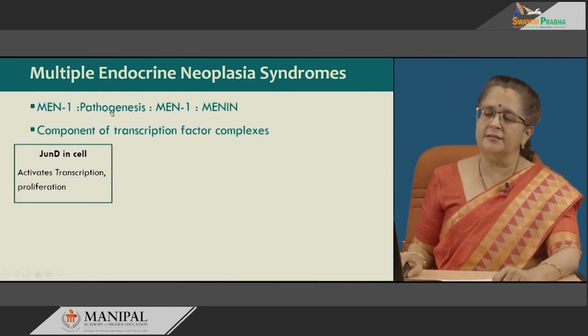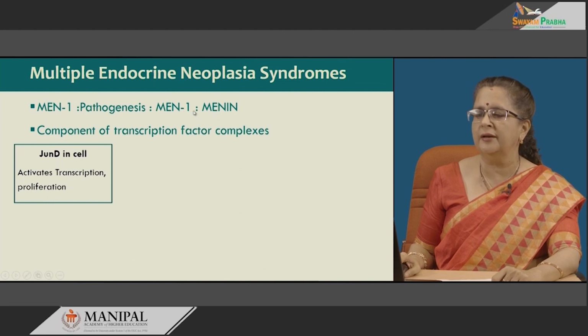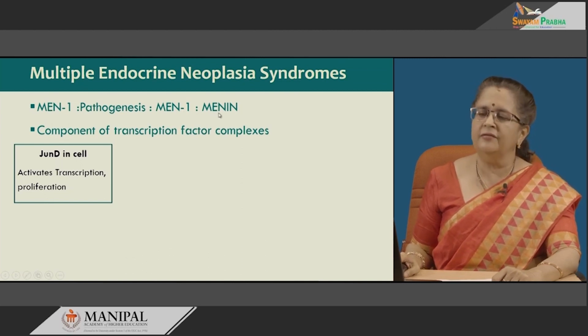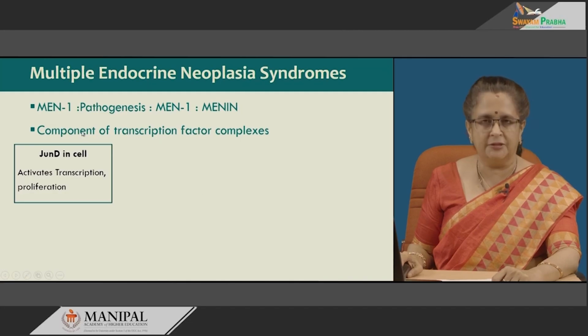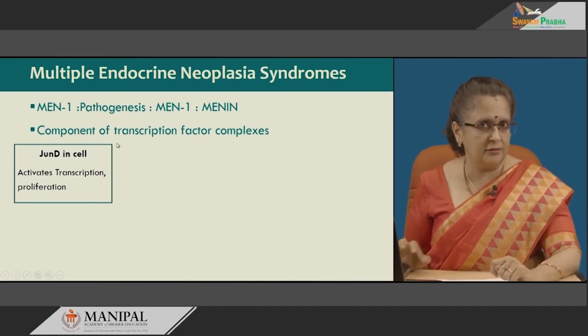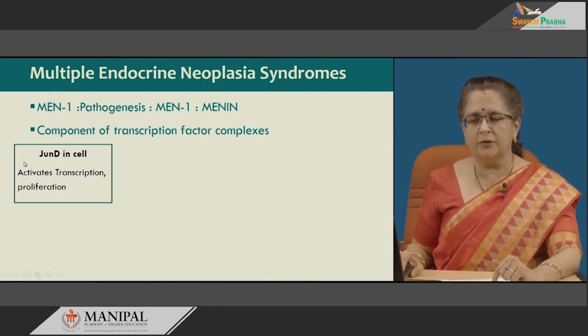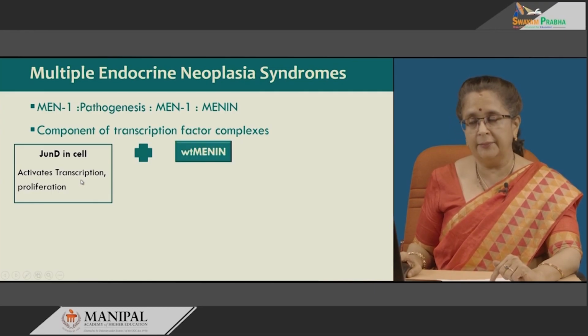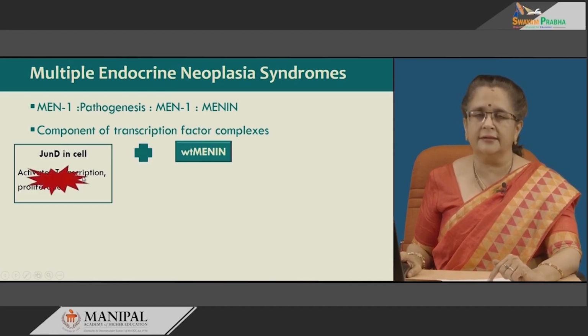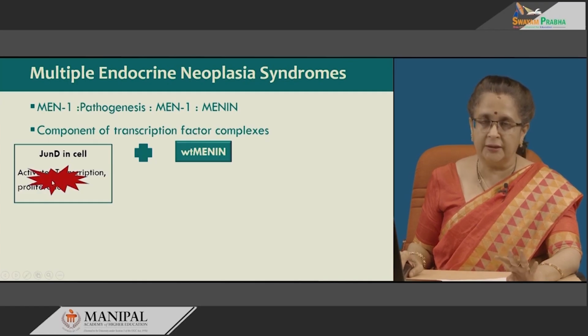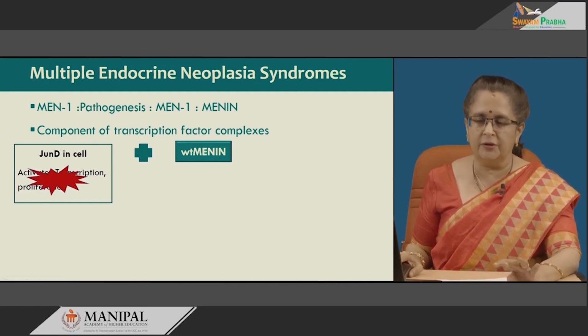MEN1 pathogenesis is because of the product of the MEN1 gene, that is menin. This menin forms complexes with transcription factors. These transcription factor complexes are 2. The first one is JunD in the cell. Normally, it is responsible for activating transcription and proliferation of the cell, but when it combines with the wild type of menin which acts as a kind of tumor suppressor, this gives rise to stoppage of the transcription as well as proliferation in the cell. So, the cell stops proliferating.